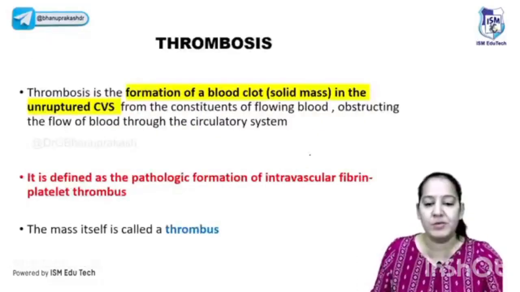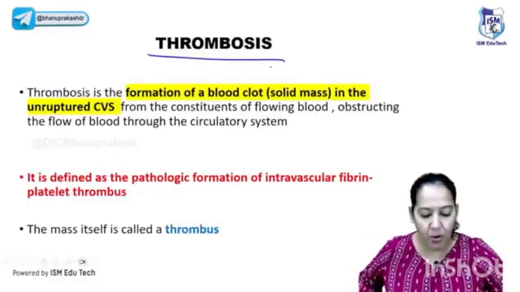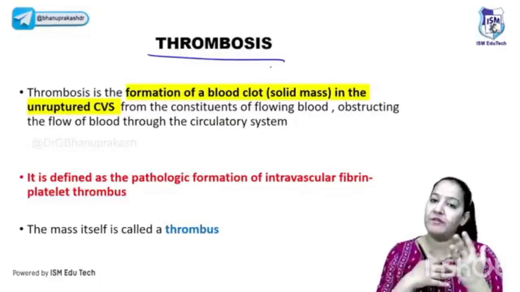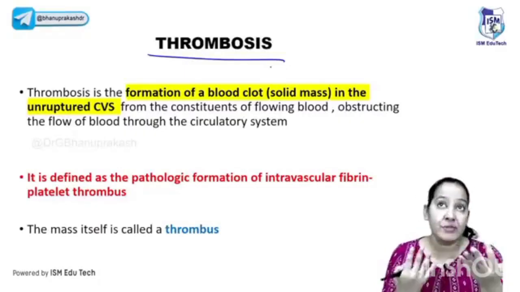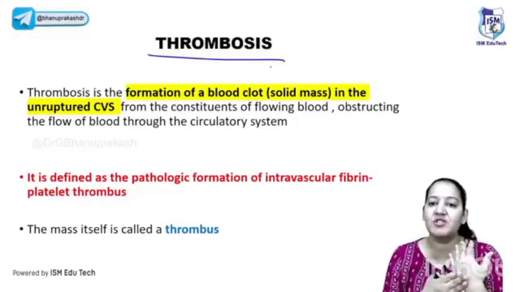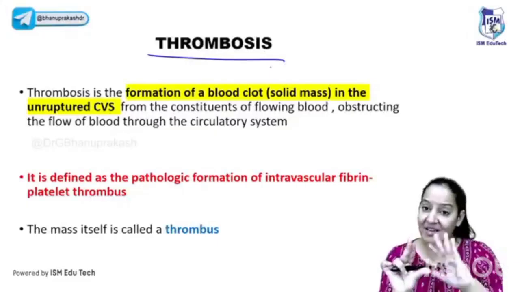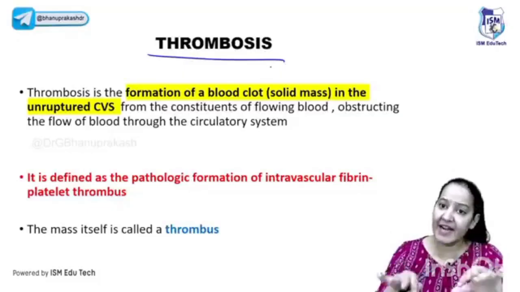Moving to the next topic, thrombosis. What is thrombosis? Imagine I have a cut here. What will happen? Of course, I will bleed. Whenever we have an injury at any portion of the body, we start bleeding. We bleed for a few seconds, a few minutes. After that, the bleeding stops automatically because of clot formation. At the site of the injury, the blood vessel is sealed with the help of a clot.